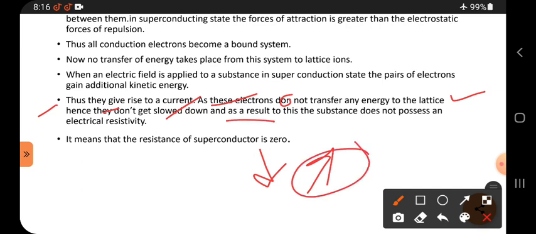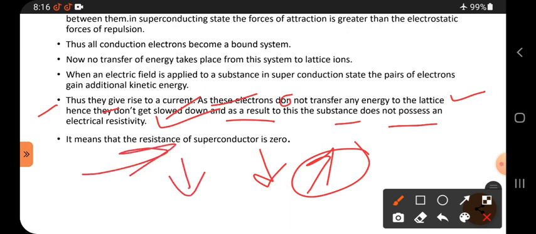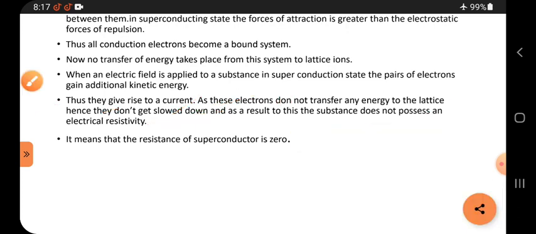As a result, this substance does not possess any electrical resistivity. They always move in a single direction with the same velocity, so their resistance is always zero. It means the resistance of a superconductor is zero.